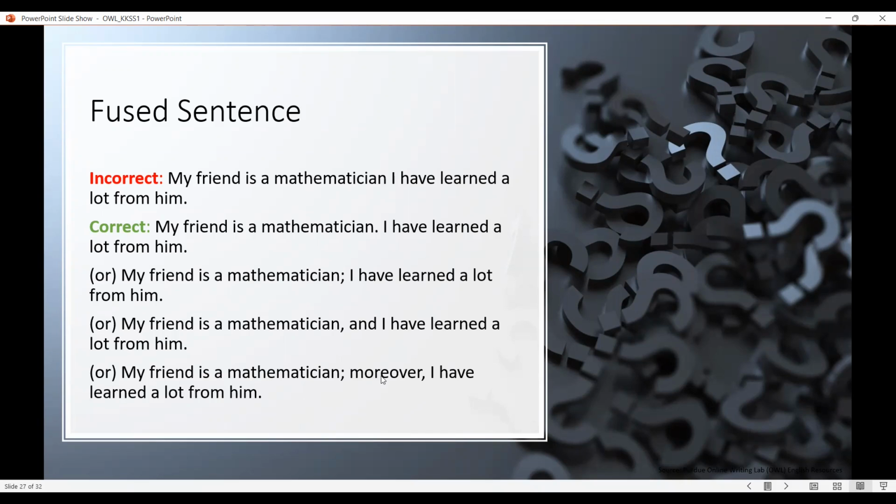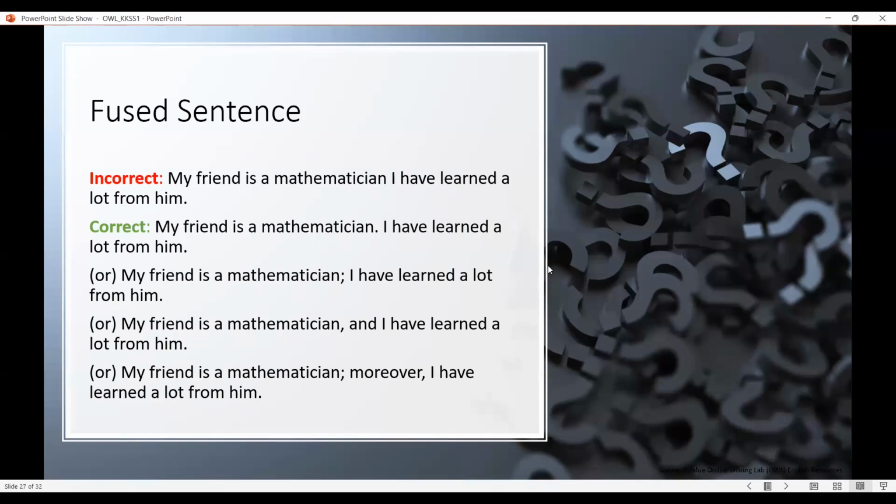These are conjunctive adverbs. They help in connecting two sentences and also put emphasis on the first sentence. That's how we can properly communicate.